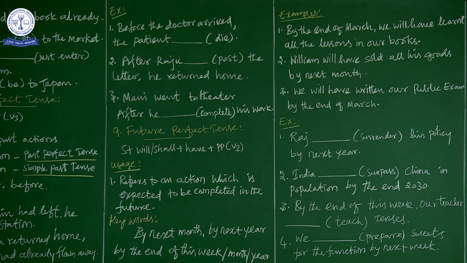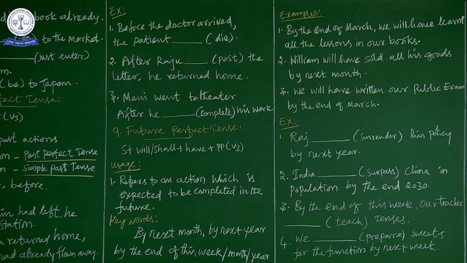I hope you have understood all these three perfect tenses. What are the perfect tenses we have discussed? Present perfect tense, past perfect tense, future perfect tense. How many tenses have we completed? We have completed nine tenses. In simple tenses we had simple present, simple past, simple future.